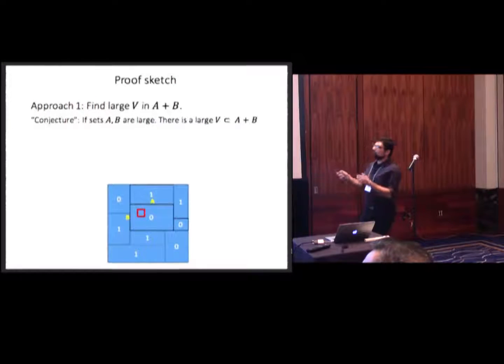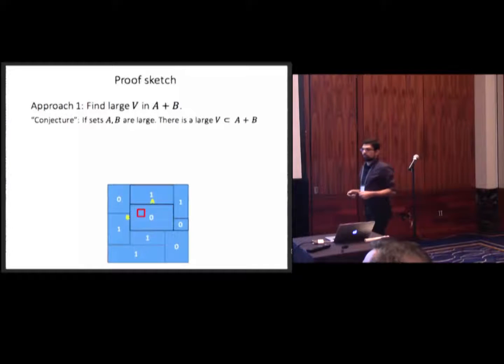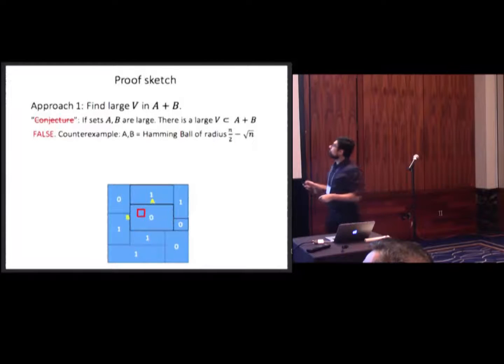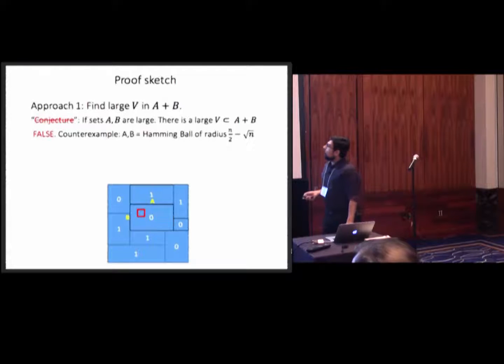So one could hope for a conjecture of this form: whenever you have 2 big sets, then there should be a large subspace inside A plus B. But unfortunately, this is false. Here's a counterexample: a Hamming ball. If you take A and B both to be a Hamming ball of radius n/2 minus square root n, this is a big set, but A plus A doesn't contain a large subspace. You can easily show that.